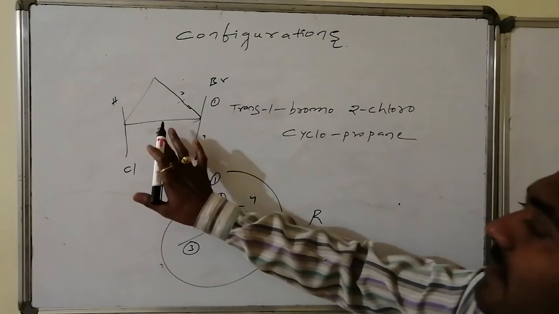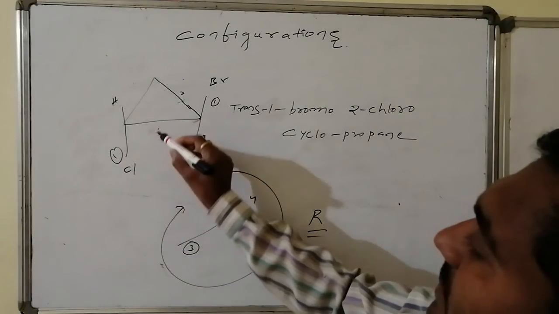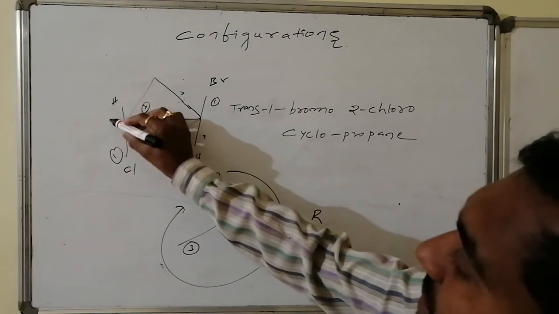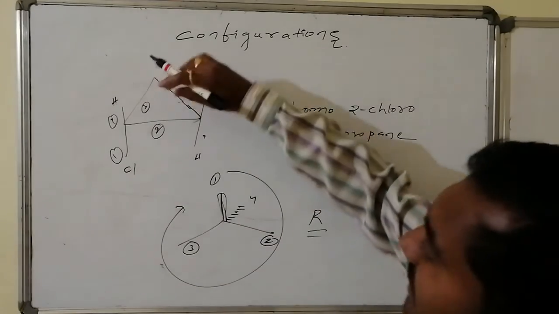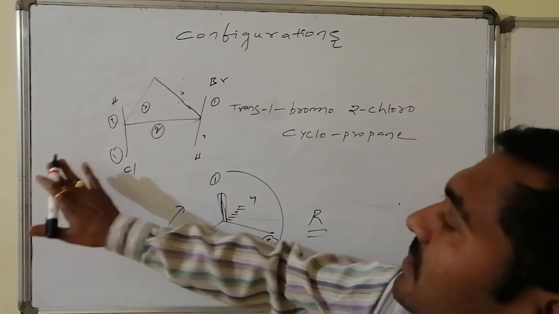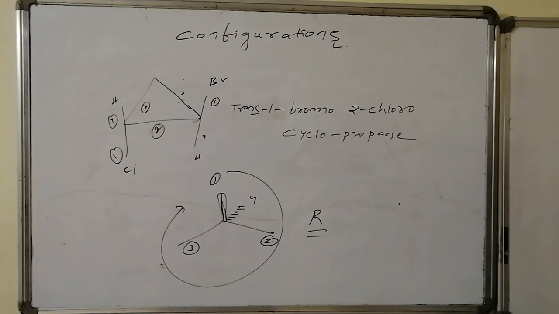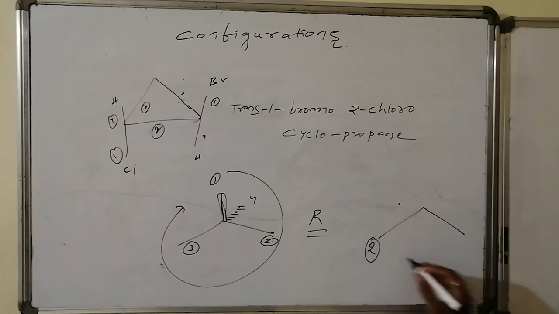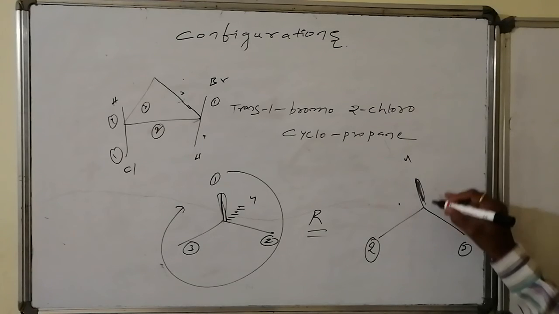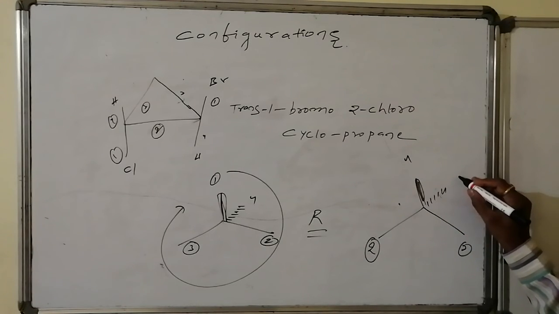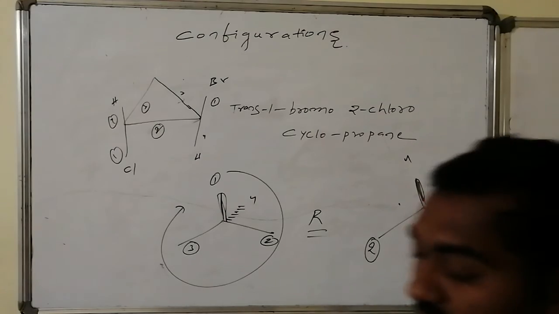Suppose I go for the other chiral center. Here this is the first priority and this bond is second priority, this is third priority, and hydrogen is present with the fourth priority. If I visualize the cyclopropane from here, this is present towards the left side and this is present towards the right side. Hydrogen appears very close to me, so it appears in such a way that this is second priority and this is third priority, hydrogen is towards me, this is 4th priority, and the next priority will be the first priority, that is 1.